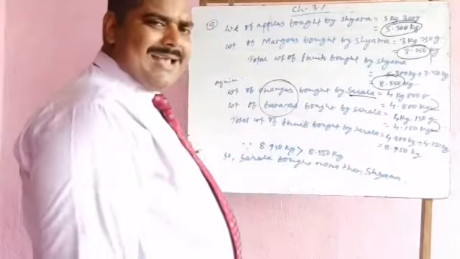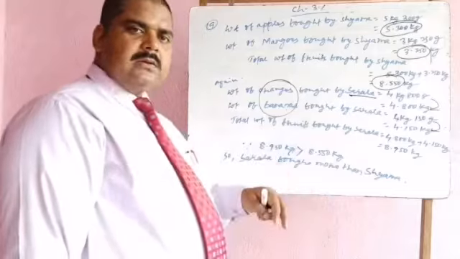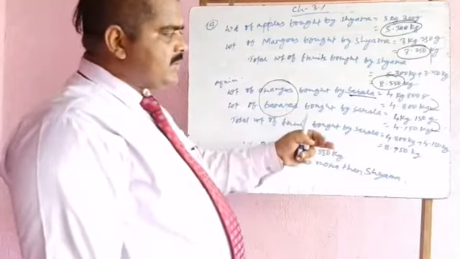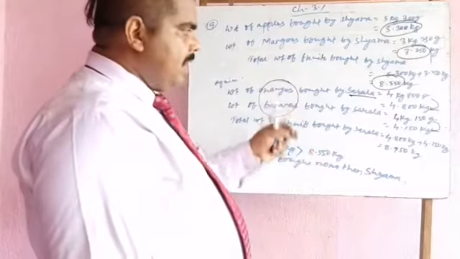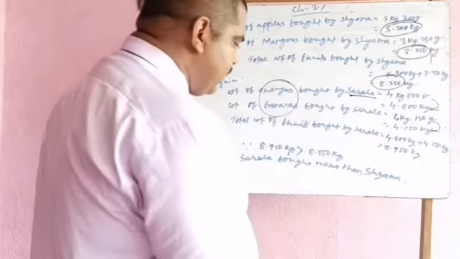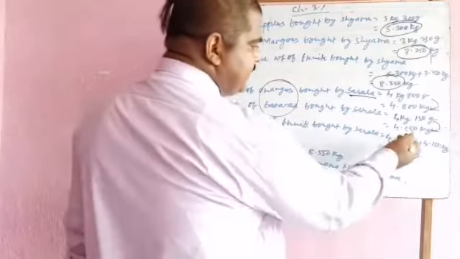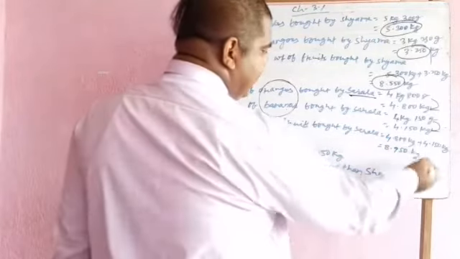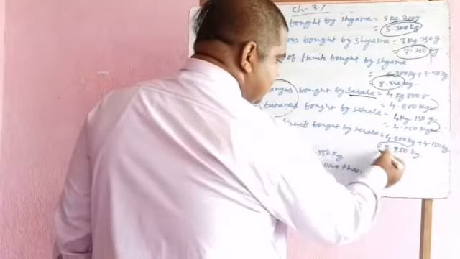It is not essential to convert into kilogram. You can add in this situation also 4 kg 150 gram and 4 kg 800 gram, no problem. The result is similar.